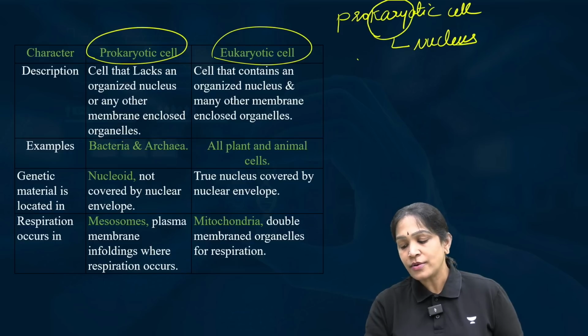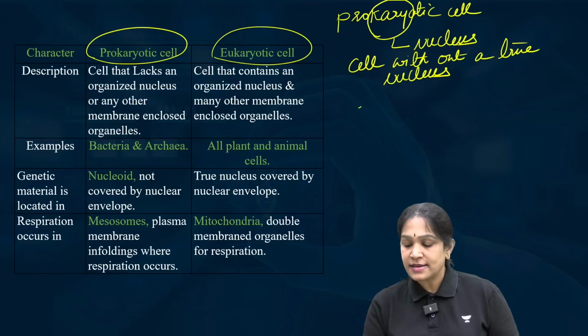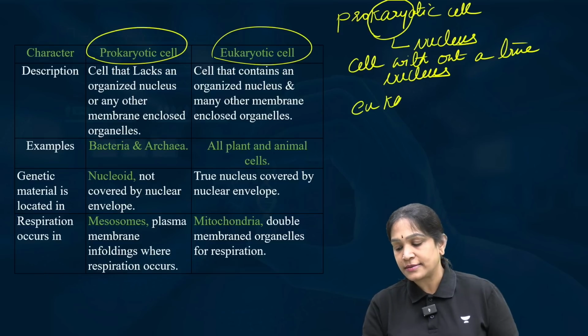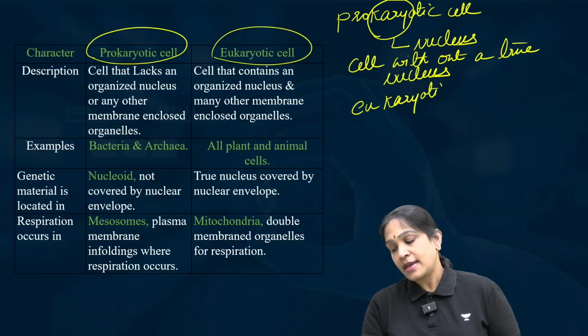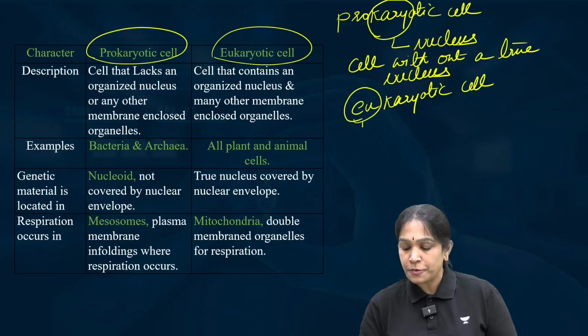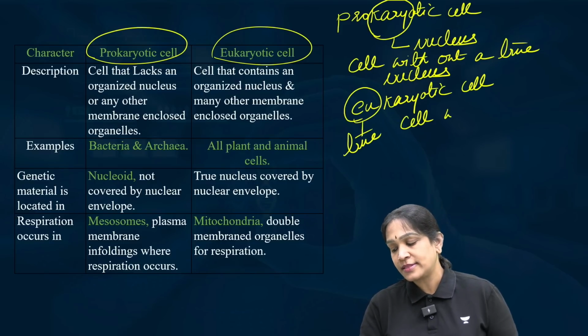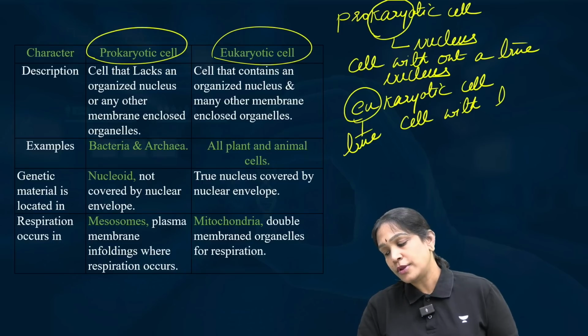So, a prokaryotic cell is a cell without a true nucleus. And the second type of cell is a eukaryotic cell. As you already know, karyon is nucleus and the word eu means true. So, this is a cell with true nucleus.